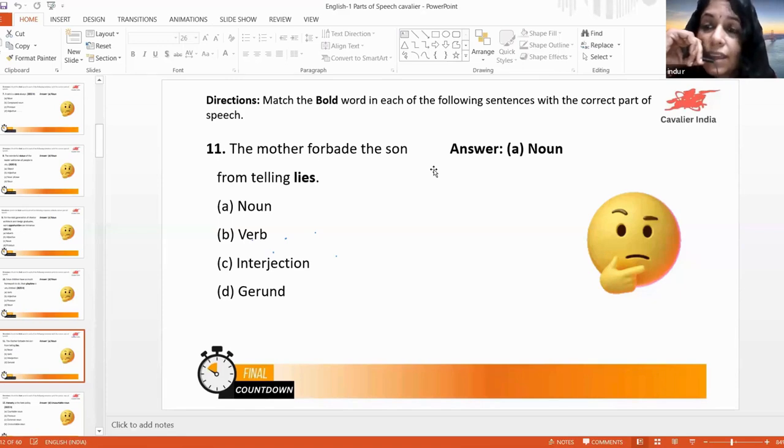That telling will be a gerund form now. Okay, when the ing form of a verb is used, it will be a gerund form, which is considered as a noun there. Okay. From telling what? Lies. Again, lies will be the noun there.